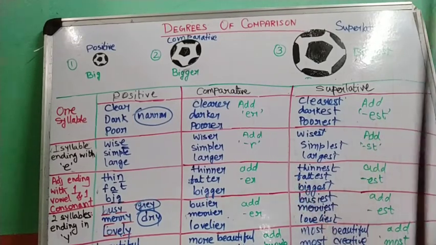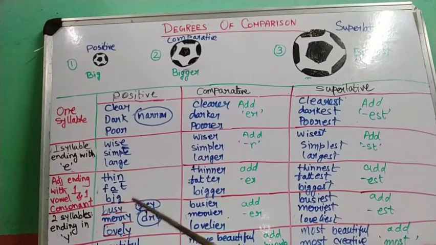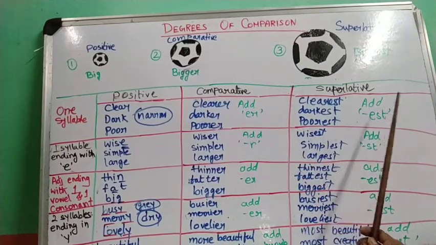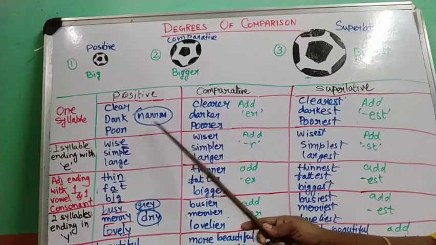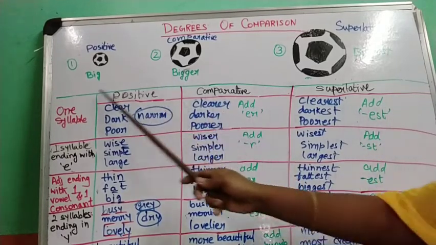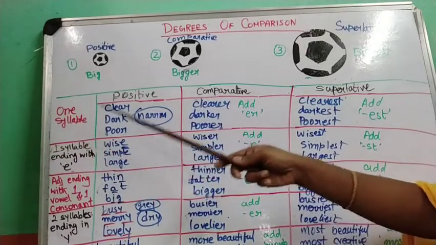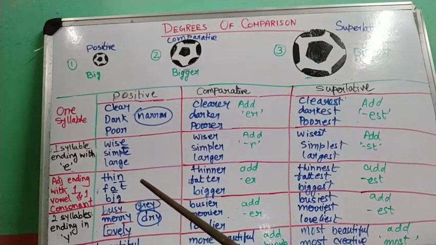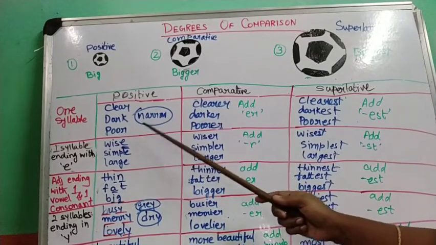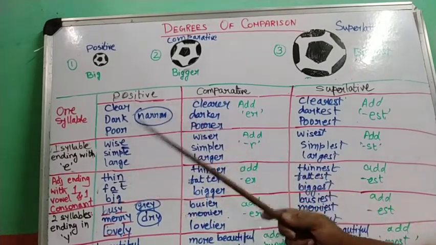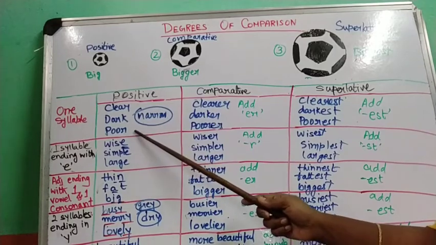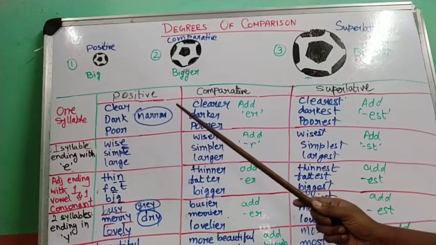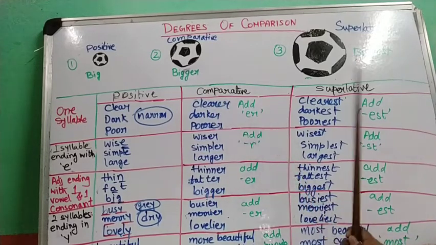Similarly, tall, a monosyllabic word with only one syllable: taller, tallest. Similarly, weak, weaker, weakest. So what did we see here? If there is only one syllable in the word, that is, you cannot break the word into two parts, when you pronounce it in one go, in that case comparative is formed by adding er and superlative is formed by adding est.